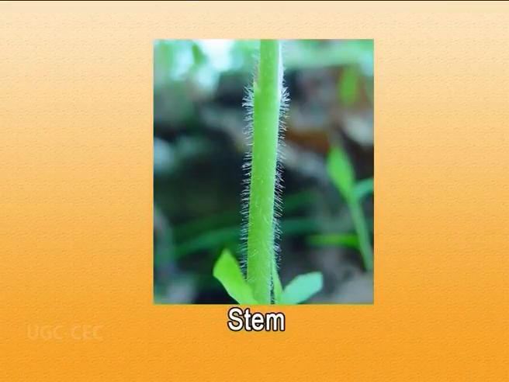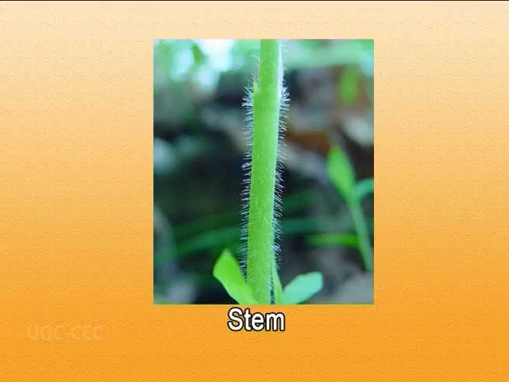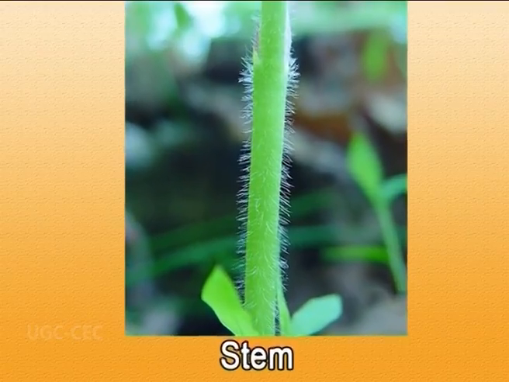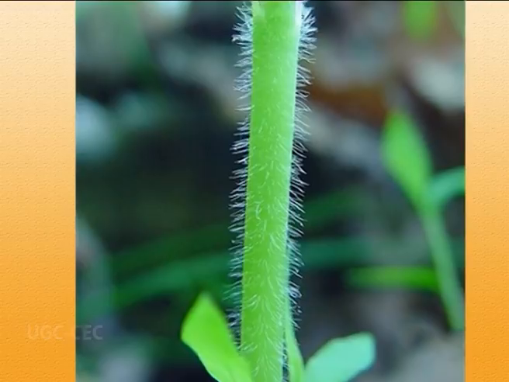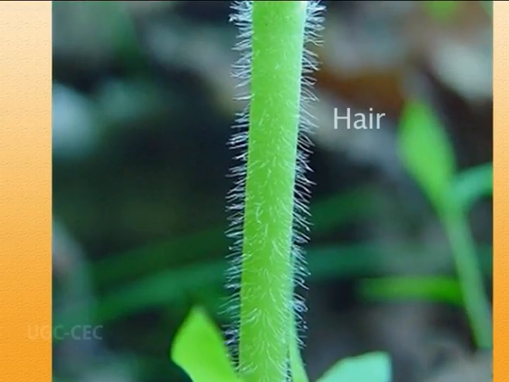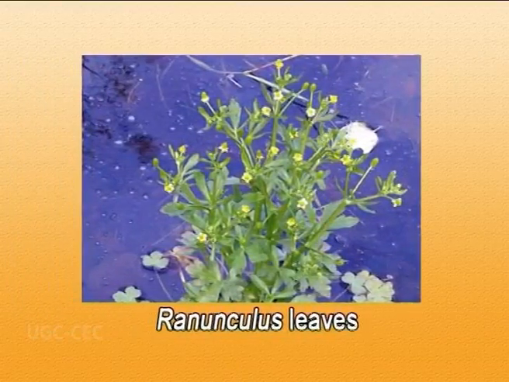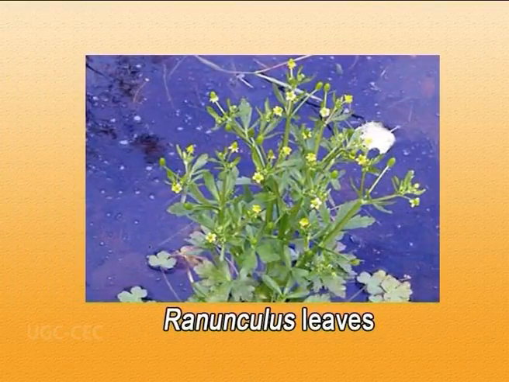Then the third part, that is the stem, it is aerial, erect and smooth surfaced. Its vascular bundles are scattered, or it has several rings of vascular bundles. Hairs on the stem are simple. Now the leaves are both cauline as well as radical. They are usually arranged in an alternate fashion with a spiral arrangement.